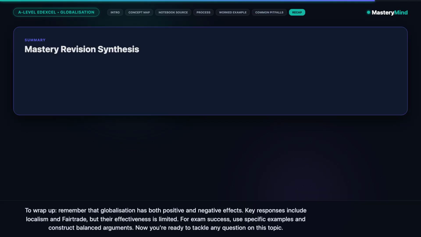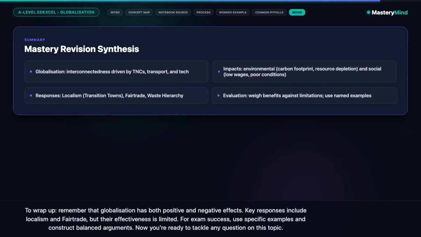To wrap up, remember that globalization has both positive and negative effects. Key responses include localism and fair trade, but their effectiveness is limited. For exam success, use specific examples and construct balanced arguments. Now you're ready to tackle any question on this topic.